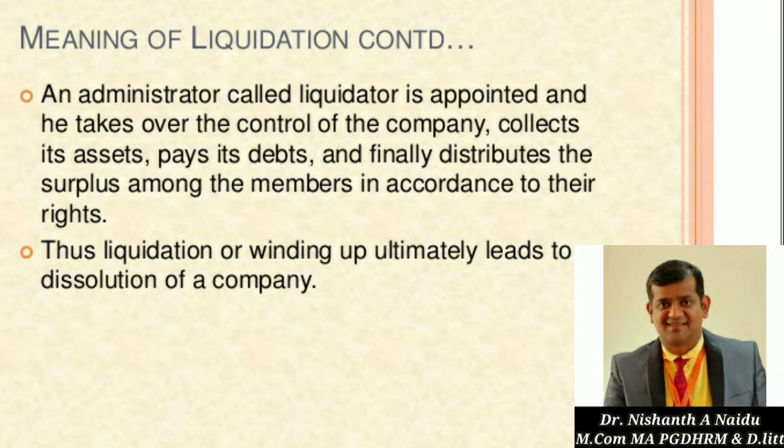Now you might have a doubt: who is a liquidator? A liquidator is a legal representative of the company. Usually he will be appointed by the court. That is why we call him a legal representative of the company.